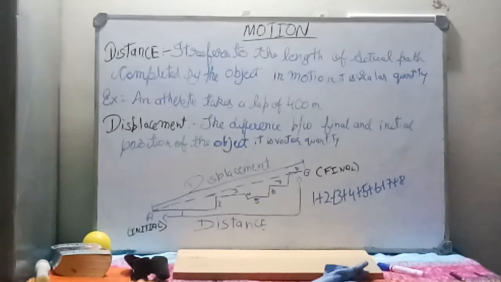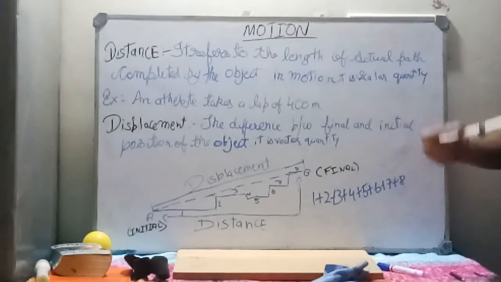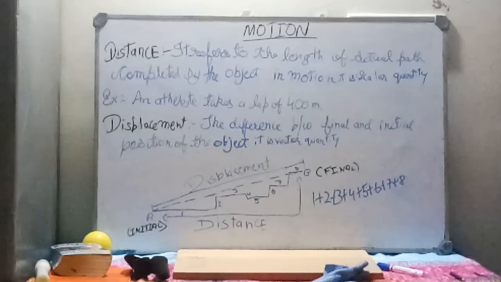Let's take an example: a car travels 40 km in an hour. So 40 km is the magnitude, and while I don't say in which direction it is going, it is a scalar quantity.